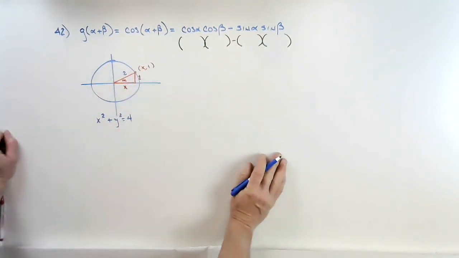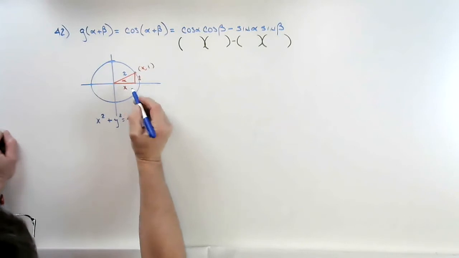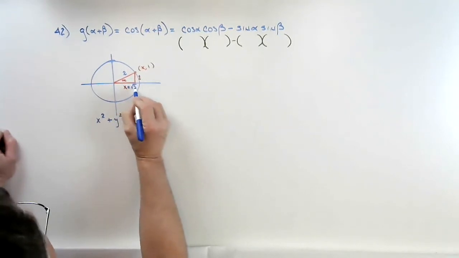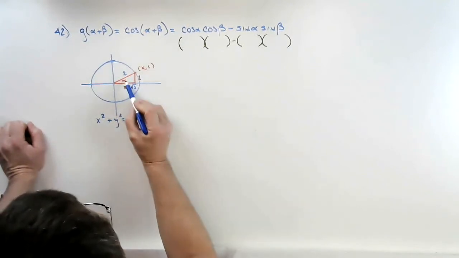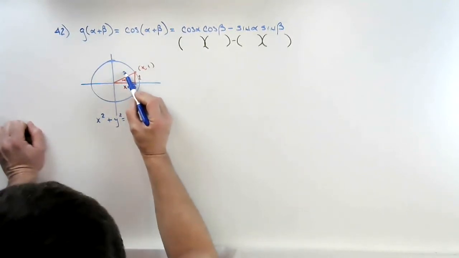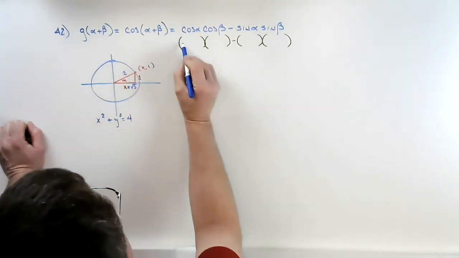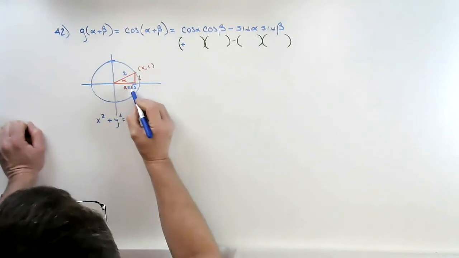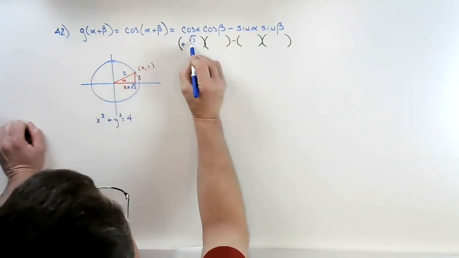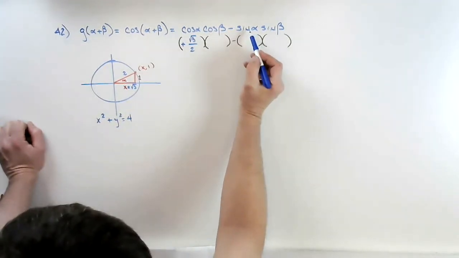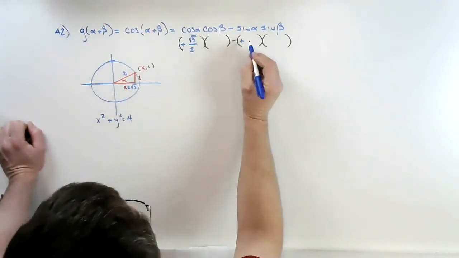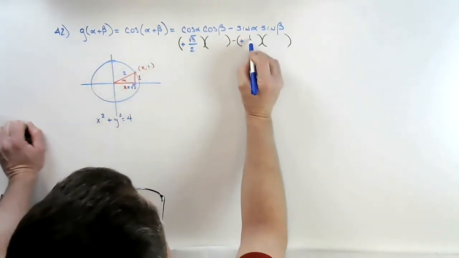So that means our hypotenuse is 2. Now, we could use the Pythagorean theorem to find this side, or we could remember that this side is the square root of 3, because that's a 30, 60, 90 triangle. Now, we need the cosine of alpha. The cosine of alpha is opposite over hypotenuse? No, it's adjacent over hypotenuse. We're in the first quadrant, so that's going to be positive. Adjacent over hypotenuse is going to be square root of 3 divided by 2. I also need sine of alpha. We're in quadrant 1, so that's going to be positive. The sine of alpha is opposite over hypotenuse. That's 1 divided by 2.